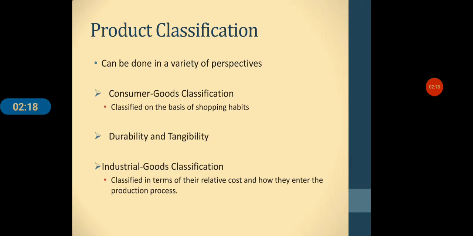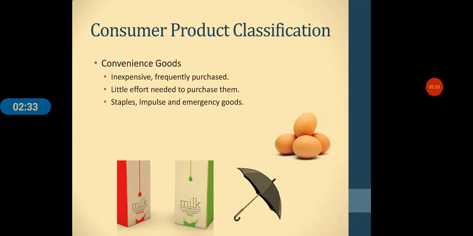As we already discussed in our diagram, consumer goods can be classified on the basis of shopping habit, while on the basis of durability and tangibility, and second, on the basis of use, they can be classified as industrial goods and how they enter the production process.